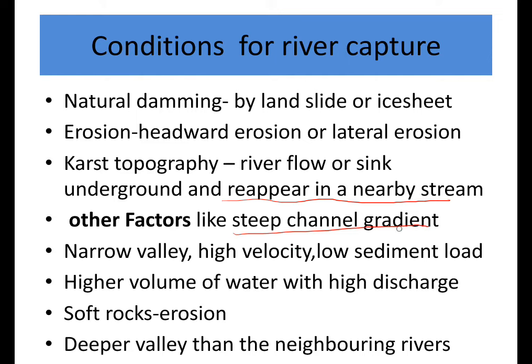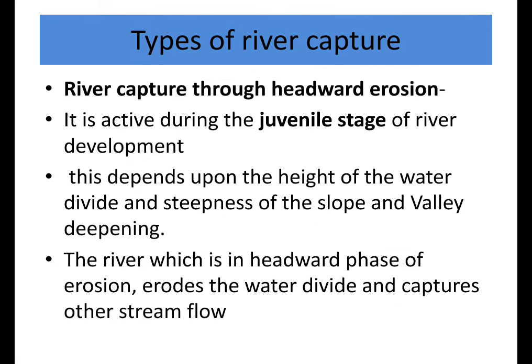Other factors like steep channel gradient, narrow valley, high velocity, low sediment load, and high volume of water with high discharge, and soft rocks also aid in erosion and a deeper valley than the neighboring rivers. So these factors are also some of the conditions for river capture. There are three types of river capture. The first one is river capture through headward erosion.